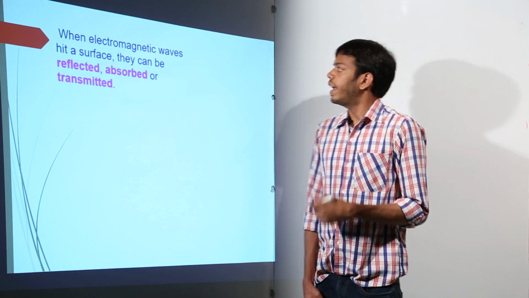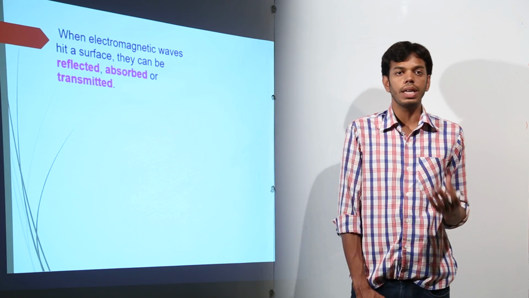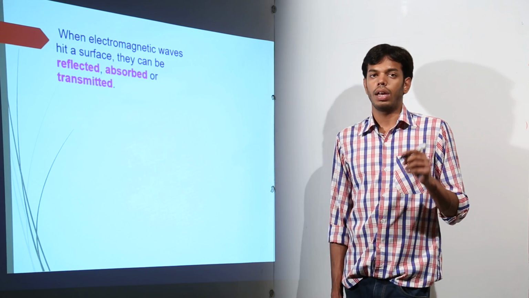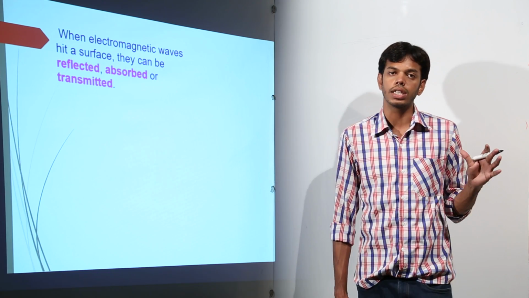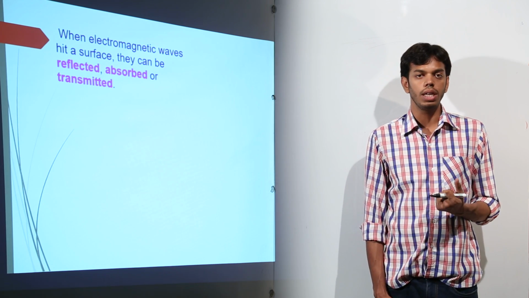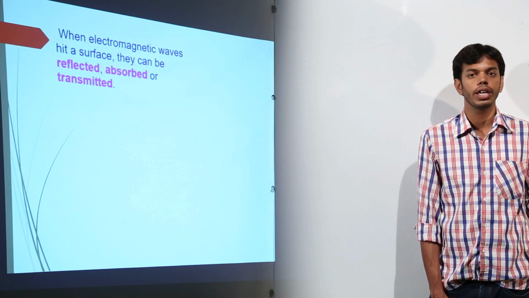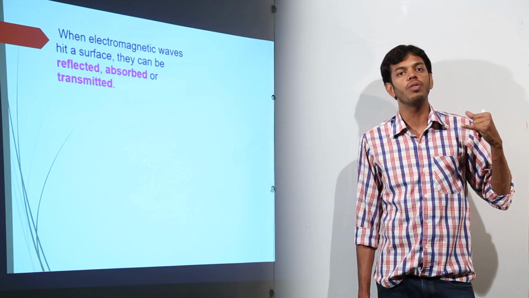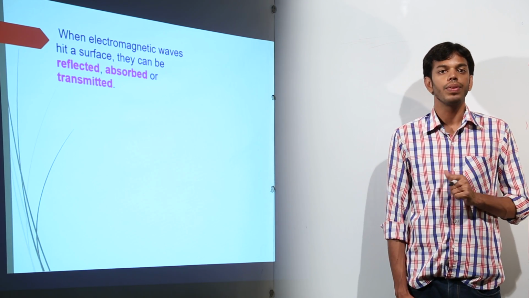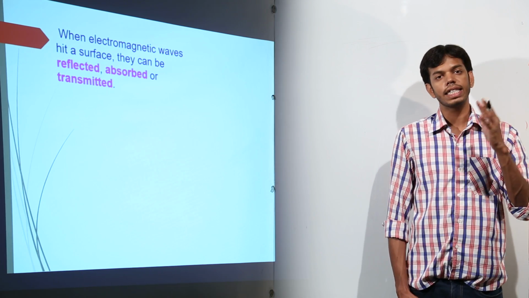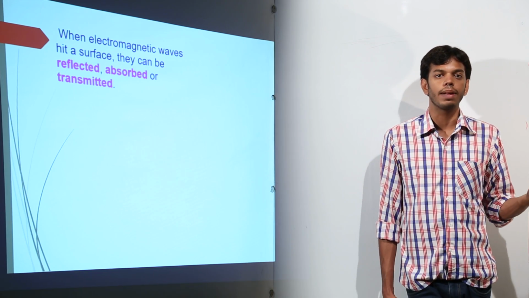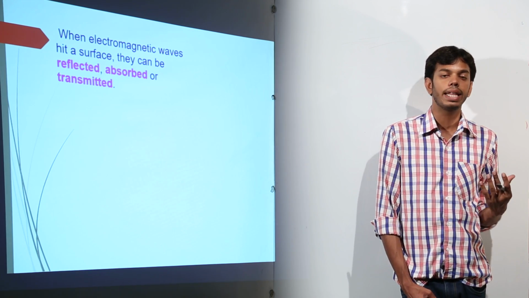Next, when electromagnetic waves hit a surface, they can be either reflected, absorbed, or what? Can they be absorbed by the body? All electromagnetic waves have some sort of energy, either less or more. So if they are absorbed by the body, will there be a negative effect on the body? For example, I'm using my cell phone, talking to one of my friends for a very long time. These cell phones also operate on microwave frequencies. Microwaves have energy, and that energy is being exposed on my ear and head for a very long time. Does that mean it has a negative effect on my health?